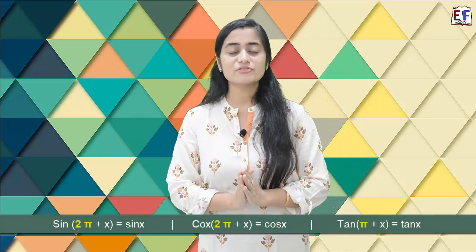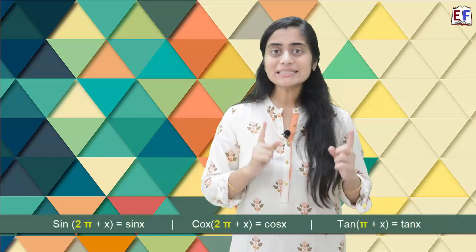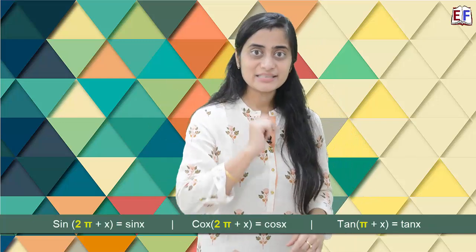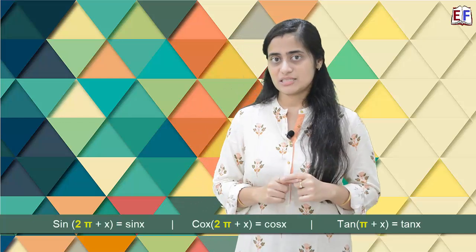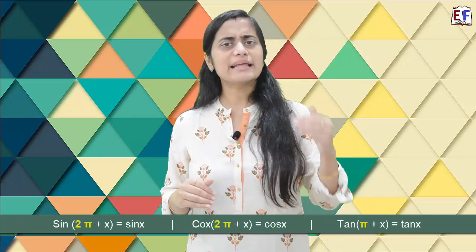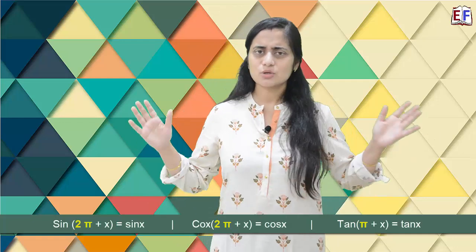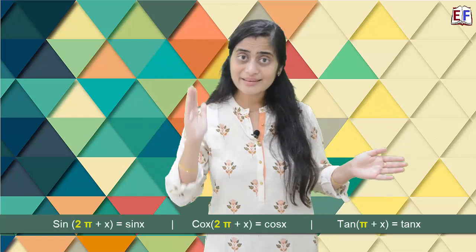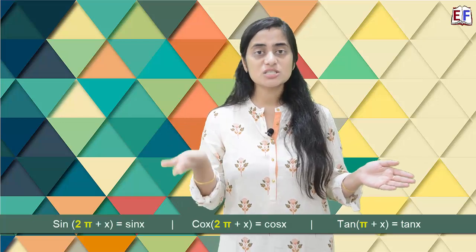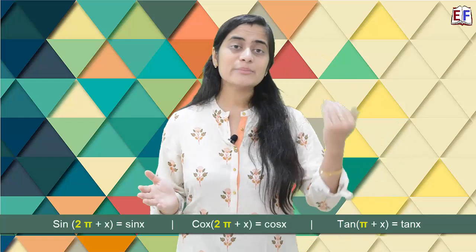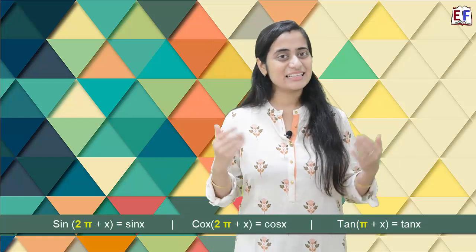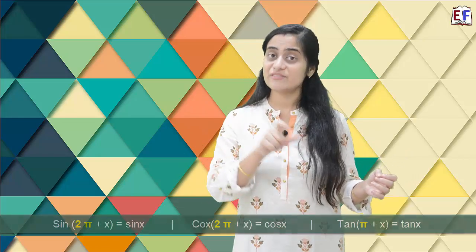So what did we learn from this exercise? We learned that sin theta repeats its values after every 2 pi interval. Cos theta repeats its values after every 2 pi intervals. Tan theta repeats its values after every pi intervals. Now, if we know the behavior of sin theta, cos theta and tan theta, that's good enough, because the remaining 3 trigonometric functions are just the reciprocals of these functions, as in 1 by sin theta is cosec theta, 1 by cos theta is sec theta, and 1 by tan theta is cot theta. So they would also behave the same way.